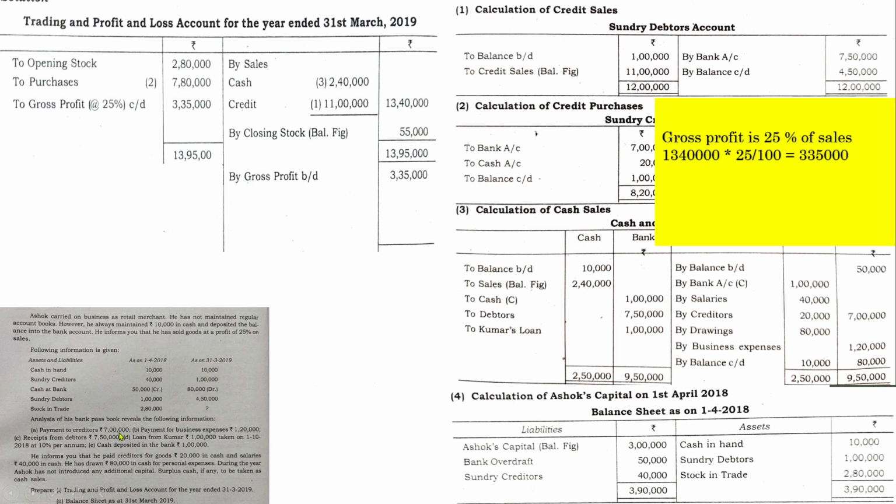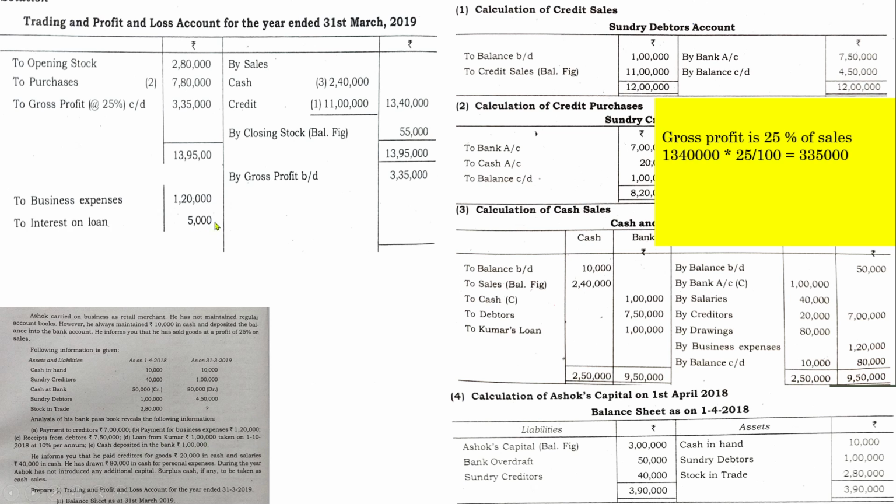Now go through these transactions. Payment of business expenses 1,20,000. So write down business expenses. Received from debtors. Loan from Kumar 1 lakh, and it is mentioned that 10% interest has to be given, and make sure of the date. So interest on rupees 1 lakh from 1/10/2018 is rupees 5,000.